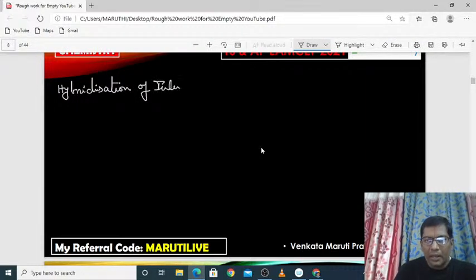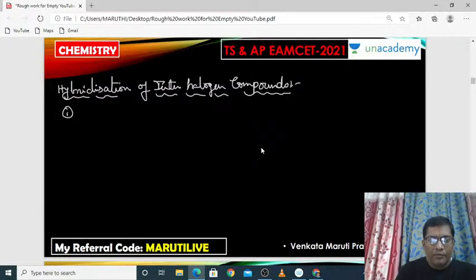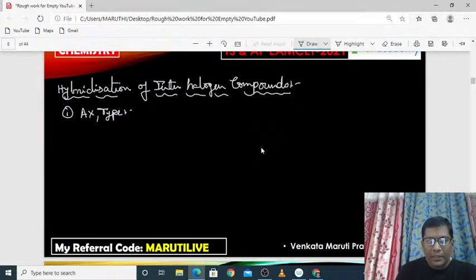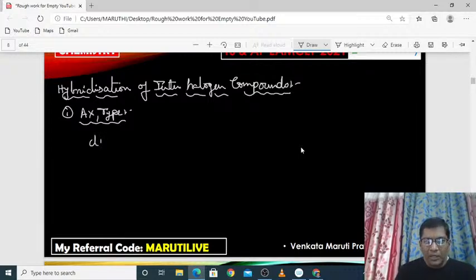Hybridization of interhalogen compounds. Hybridization is very important. See here, the first one is AX1 type. In this AX1 type, I am taking one example like ClF.